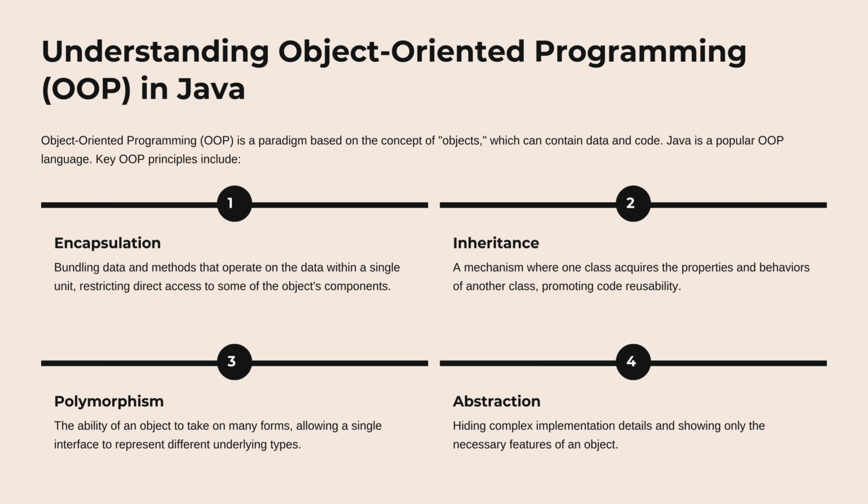Key OOP principles include: 1. Encapsulation, bundling data and methods that operate on the data within a single unit, restricting direct access to some of the object's components. 2. Inheritance, a mechanism where one class acquires the properties and behaviors of another class, promoting code reusability. 3. Polymorphism, the ability of an object to take on many forms, allowing a single interface to represent different underlying types. 4. Abstraction, hiding complex implementation details and showing only the necessary features of an object.